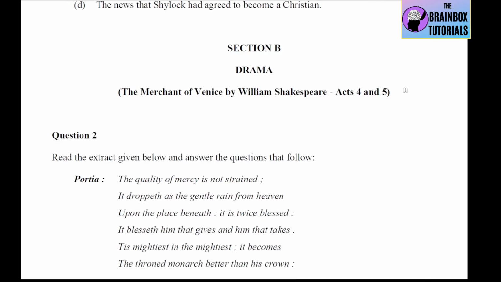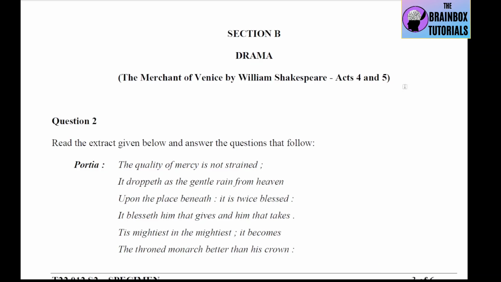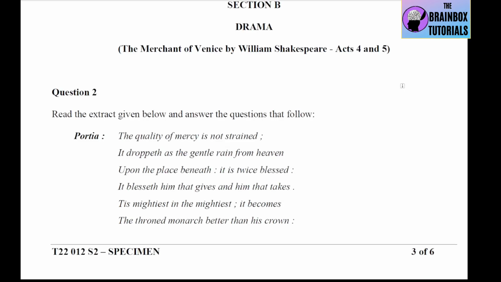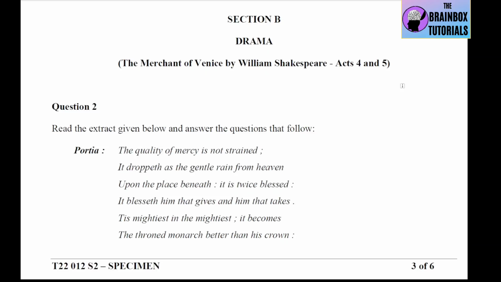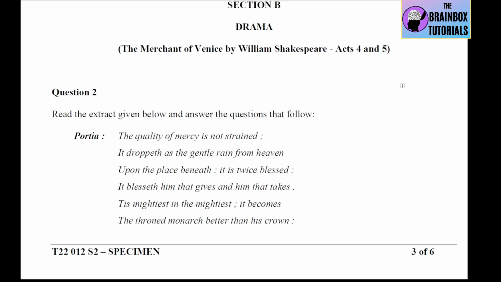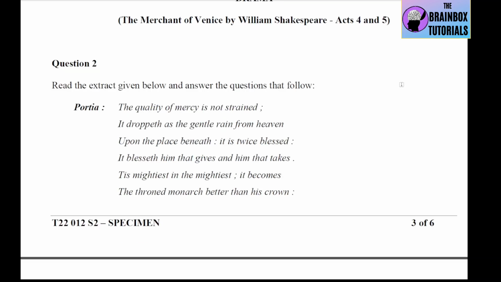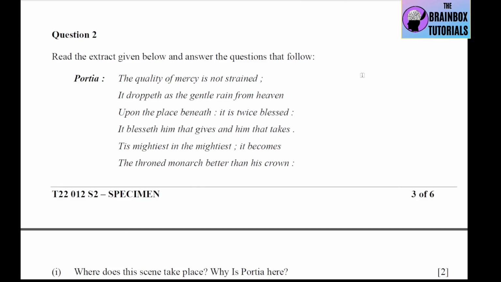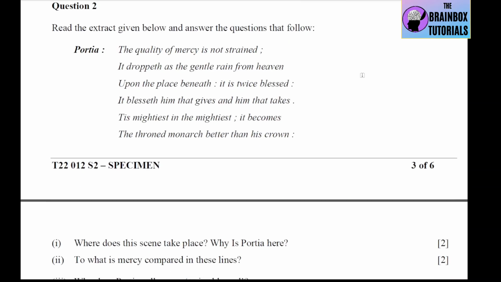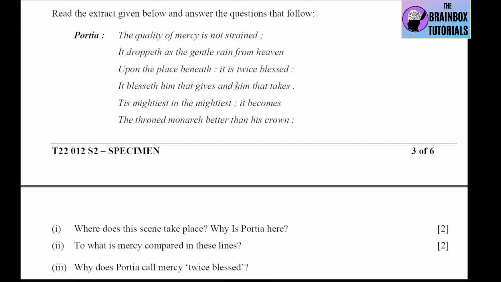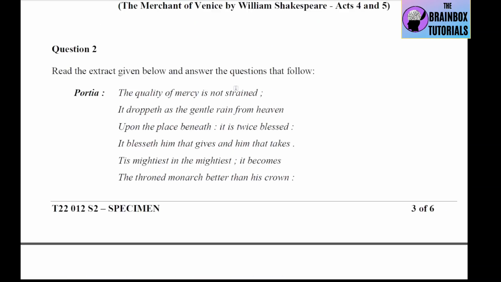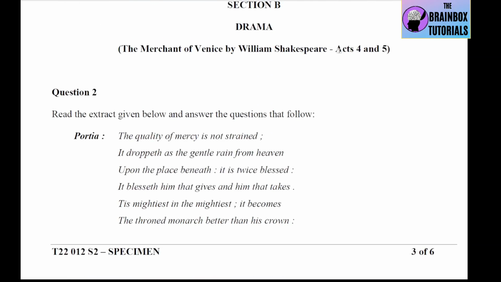Now the questions will be subjective. We'll have to write the answers, Sections B, C and D. So here 2 questions are there. We'll have to attempt any one. Question number 2 is: read the extract given below. Portia's speech of mercy. The quality of mercy is not strained. It droppeth as the gentle rain from heaven. That one from Act 4, Scene 1. The extracts are from Act 4 and Act 5 of Merchant of Venice.